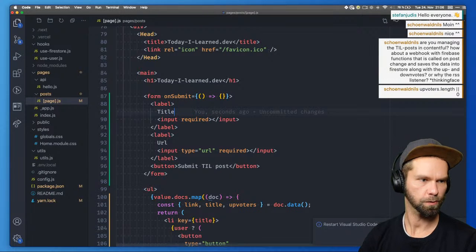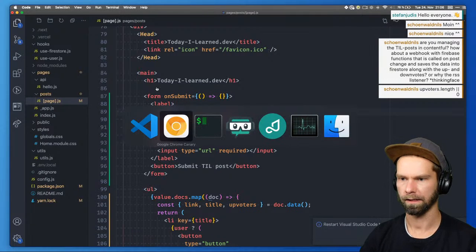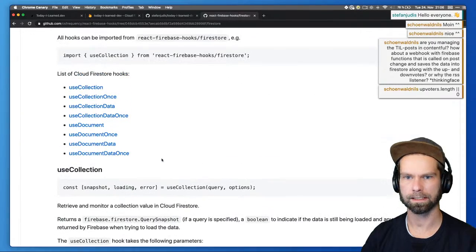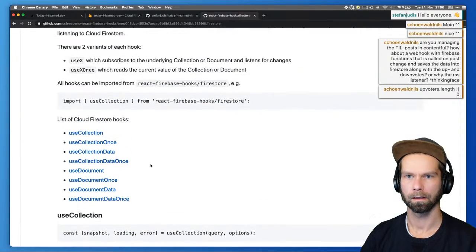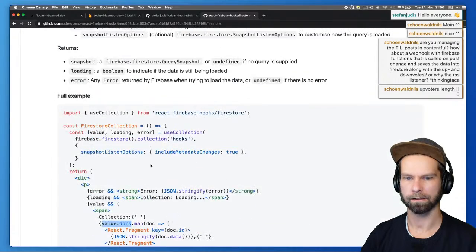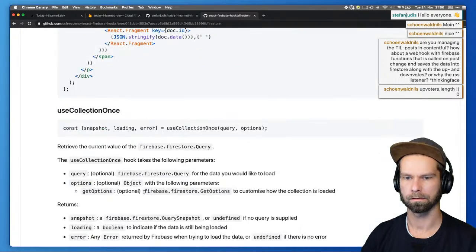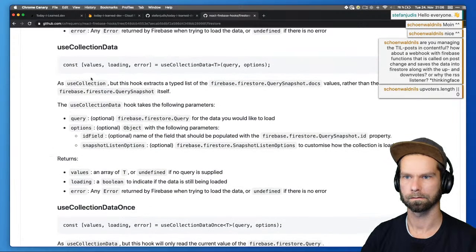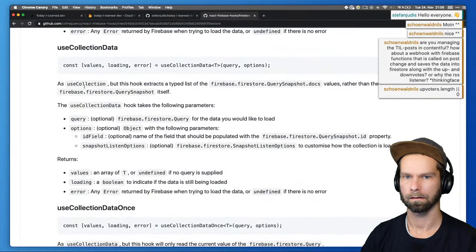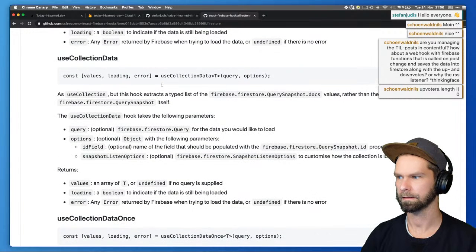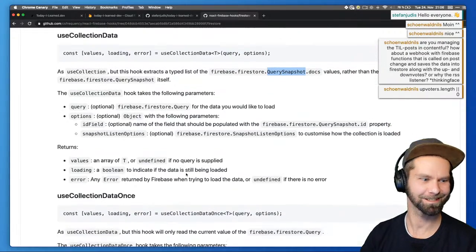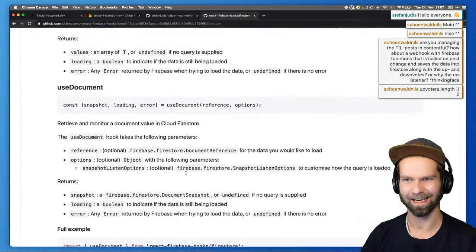So then that's the question, how do we add things now to this Firestore collection? So let's see what we have. How do we create new things? Use collection data. As use collection Firestore present docs rather than the... I have no idea what query snapshots are or what the others are. Oh my god. Okay.